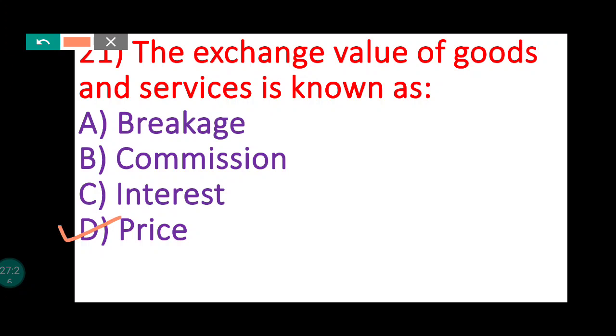Whatever you are buying from the shops, in exchange what you are giving to them, are you giving commission or interest or brokerage? No, you are giving price. So the answer is exchange value of goods and services is price. So the price refers to the exchange value of goods and services in monetary terms.